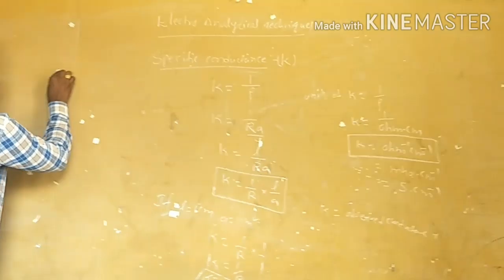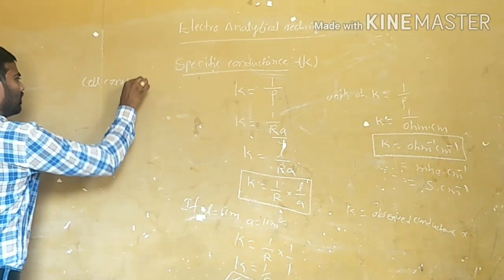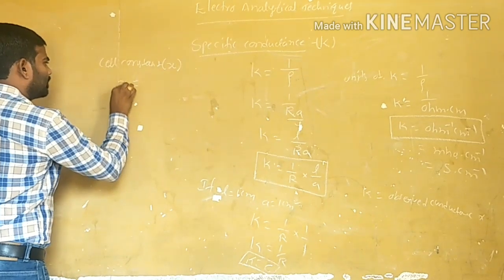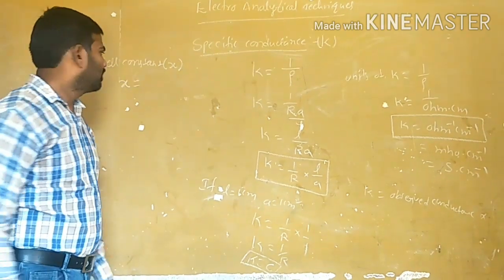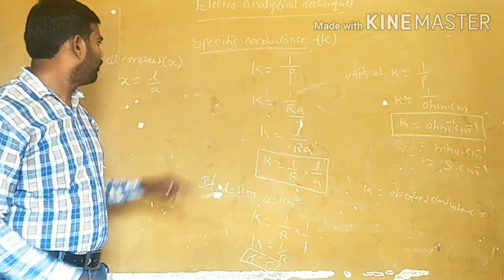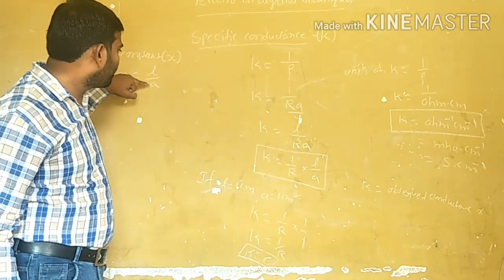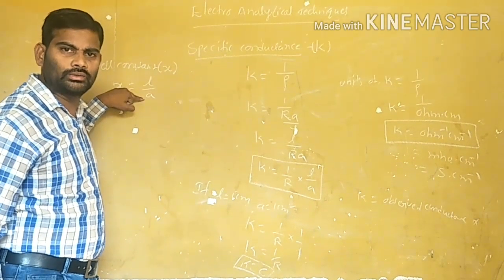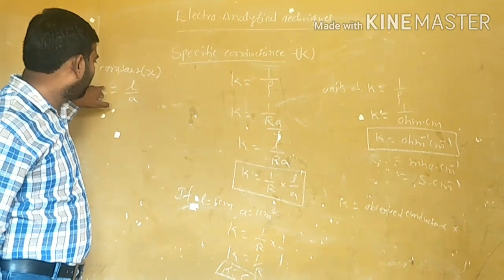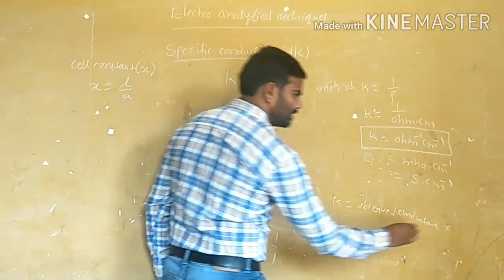Cell constant is denoted by X, X is equal to L by A.